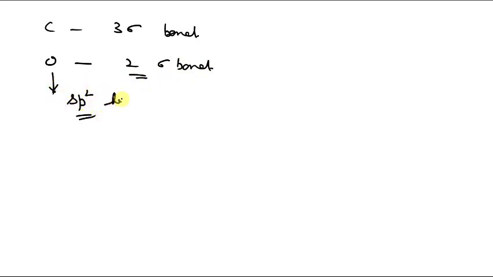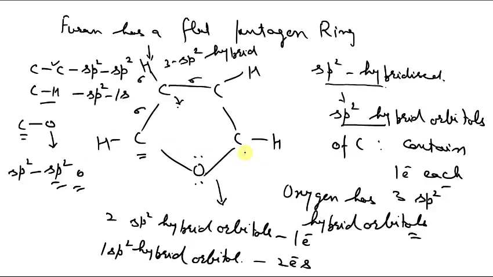In this structure, each carbon atom makes 3 sigma bonds, whereas oxygen makes 2 sigma bonds, utilizing two sp2 hybrid orbitals. The one sp2 hybrid orbital that remains unutilized contains a pair of electrons, so one electron pair in furan is present in an sp2 hybrid orbital.